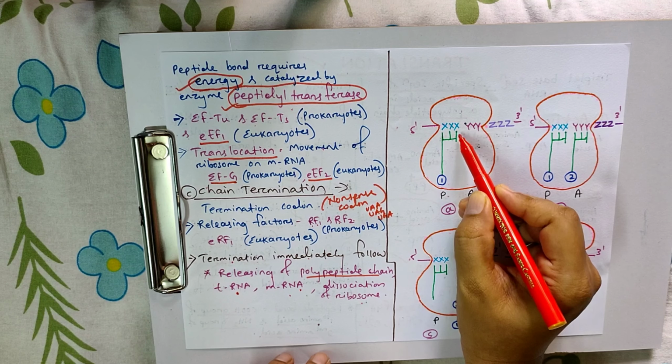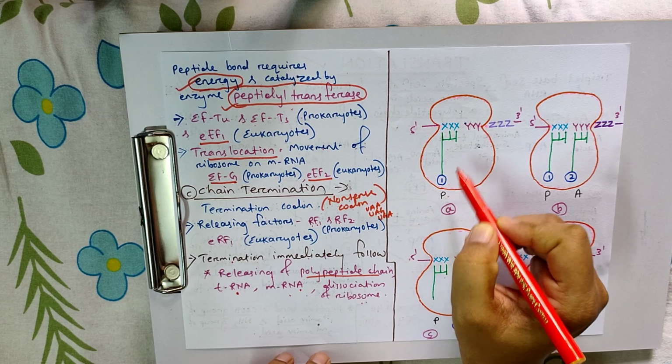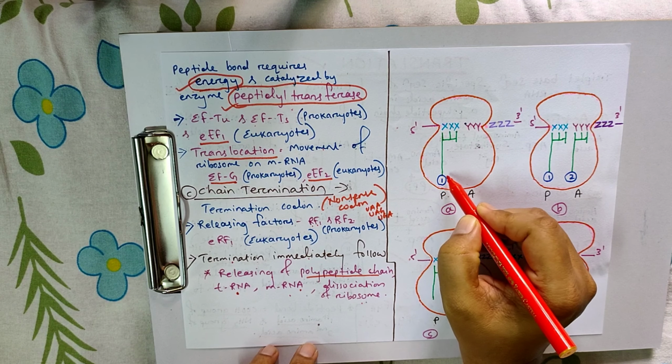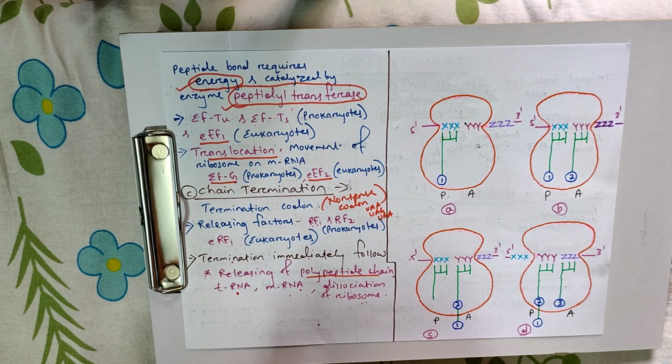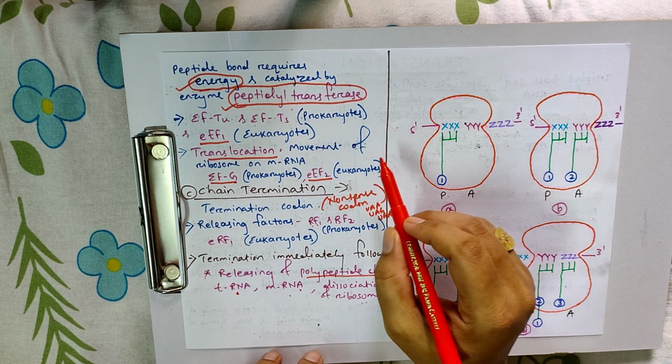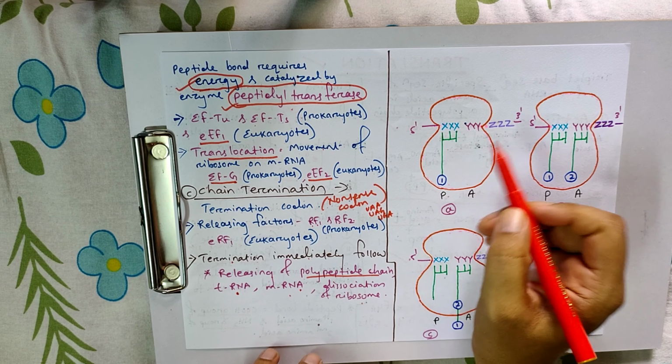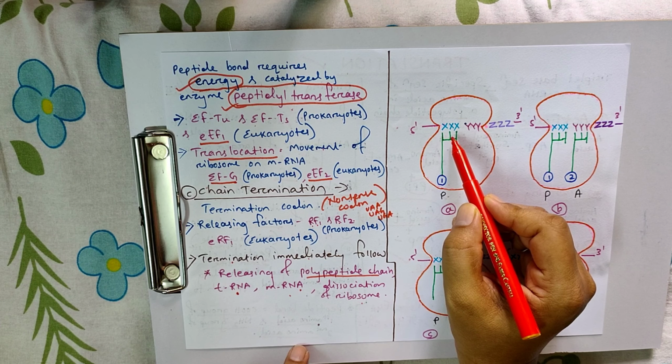What happens? This is the tRNA with the initiation codon, and this is the amino acid, methionine. We know that AUG is the initiation codon, which codes for methionine. In prokaryotes, it is formylated, while in eukaryotes it is non-formylated.